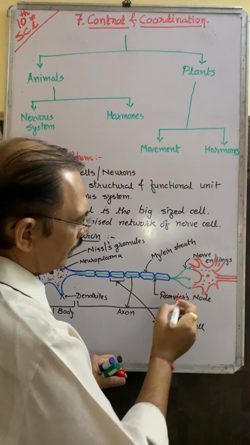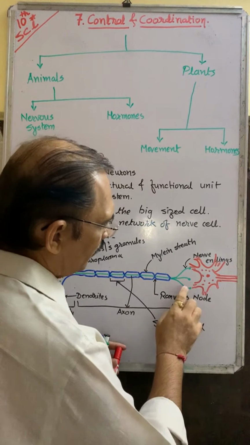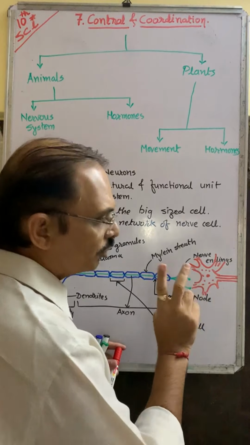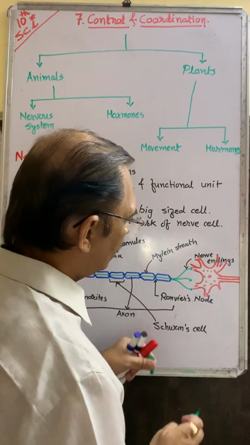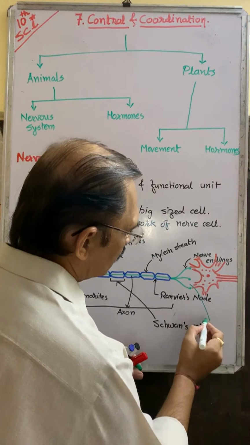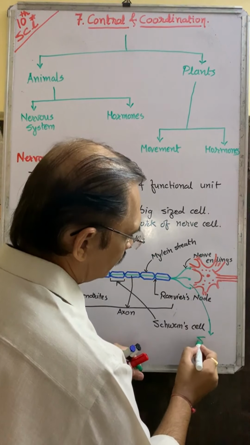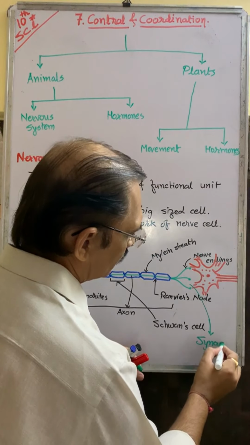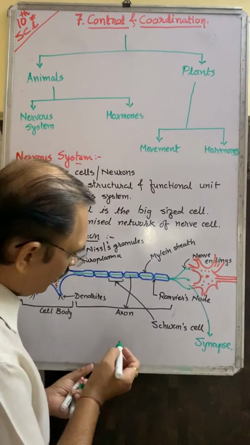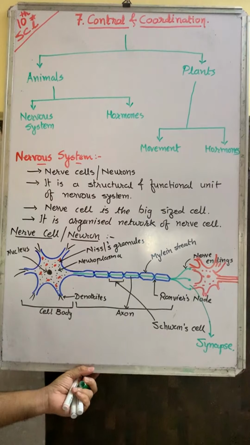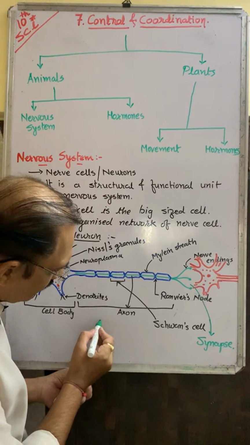Here there is a gap, meaning this nerve ending and dendrites do not touch. There is a gap. The gap is known as synapse. Remember this thing. Okay? So actually the structure is just like this.